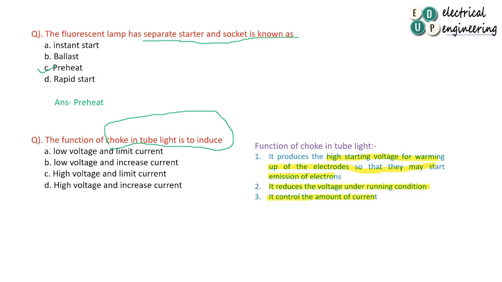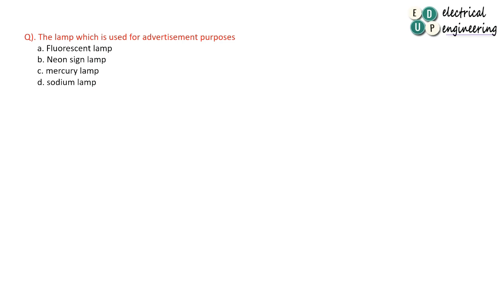Now move to the question. Choke is used to raise the voltage at starting and limit the current. Option number C. Move to the next question. The lamp which is used for advertisement purpose. So move to options.